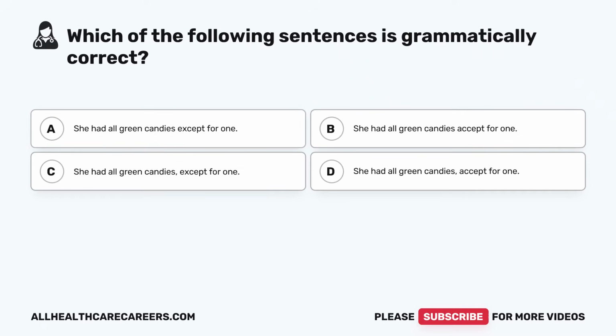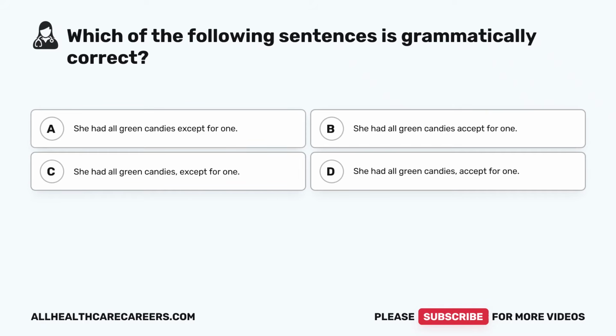Which of the following sentences is grammatically correct? A. She had all green candies except for one. B. She had all green candies except for one. C. She had all green candies except for one. D. She had all green candies except for one.